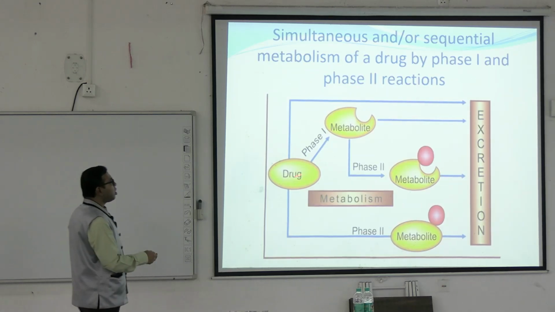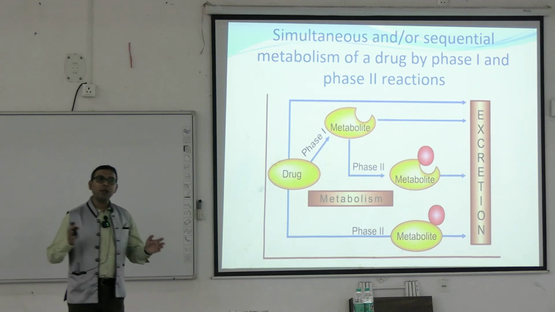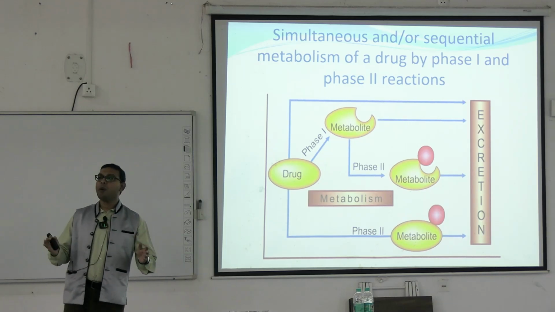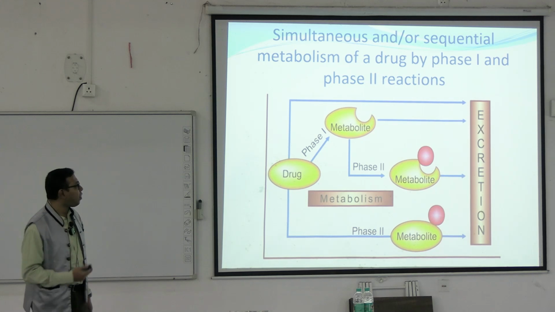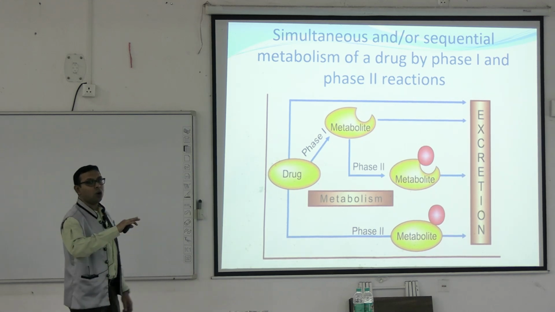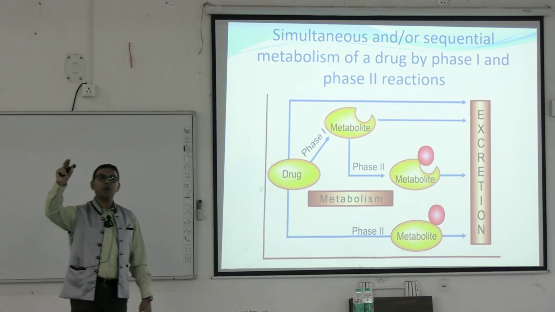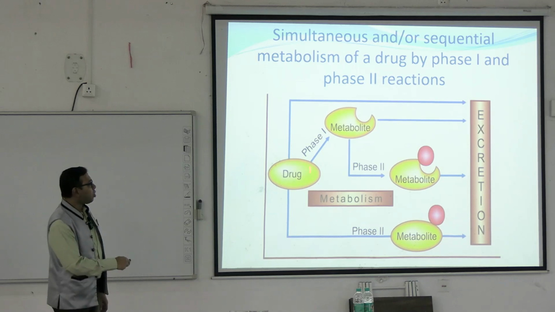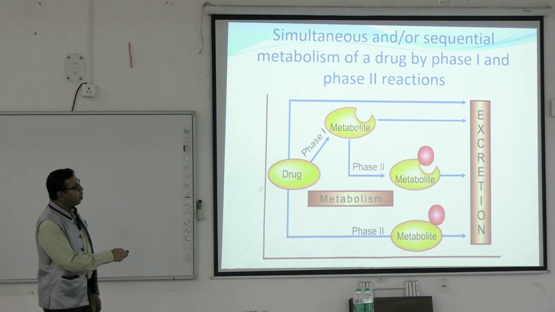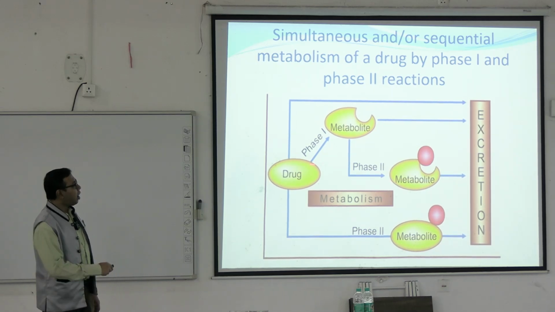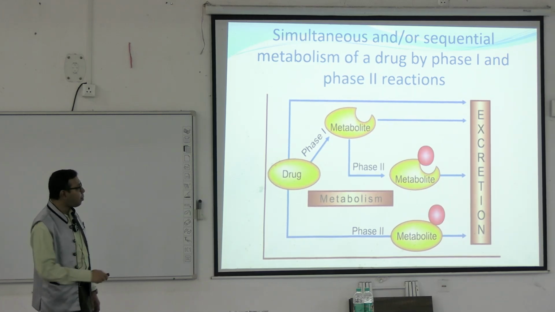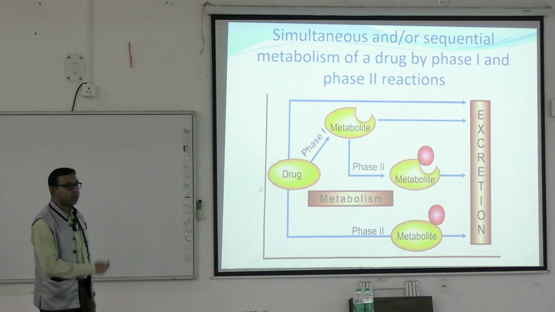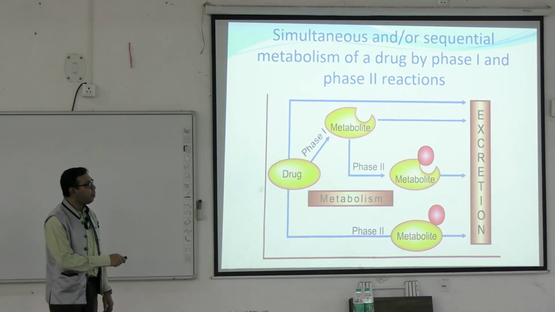So, you can see there may be simultaneous as well as sequential biotransformation or metabolism of drugs. As I said earlier, there is no fixed way that phase 1 will happen first and then phase 2. The drugs may go through phase 1 and then be directly excreted. The metabolite can undergo a phase 2 reaction and then be excreted, or some drugs can go directly to phase 2 reactions and then be excreted.